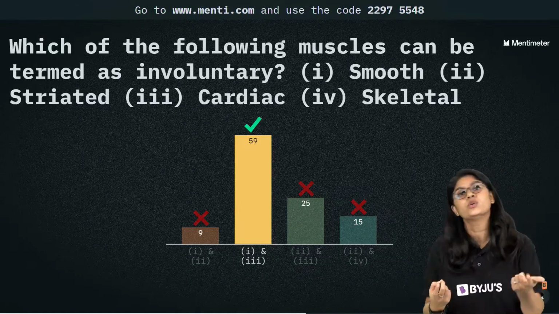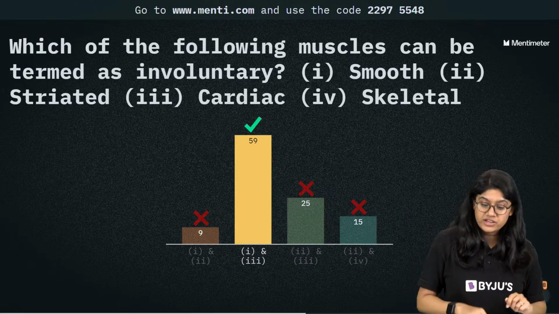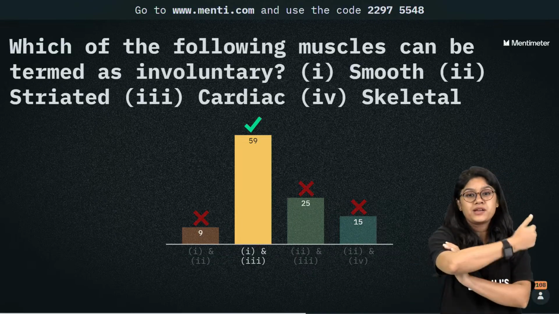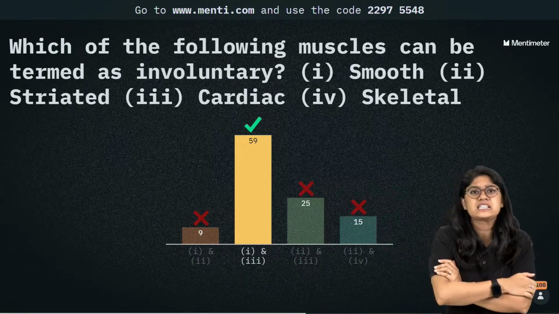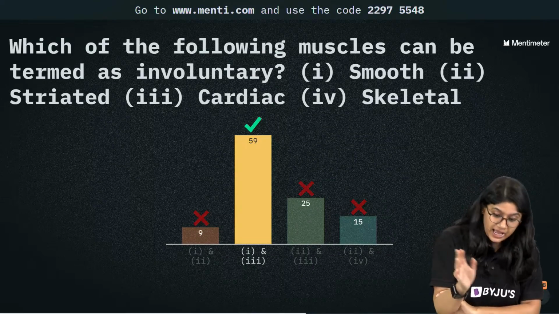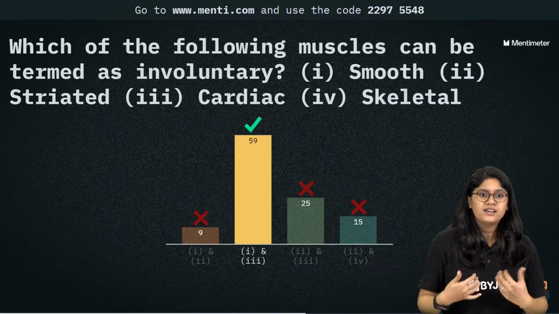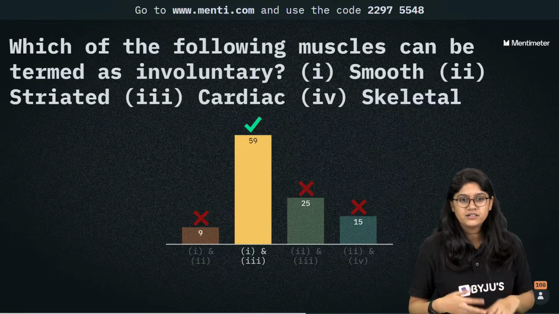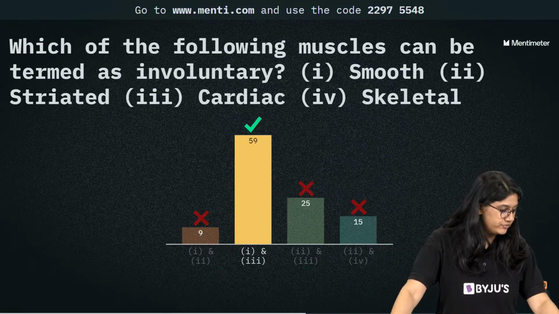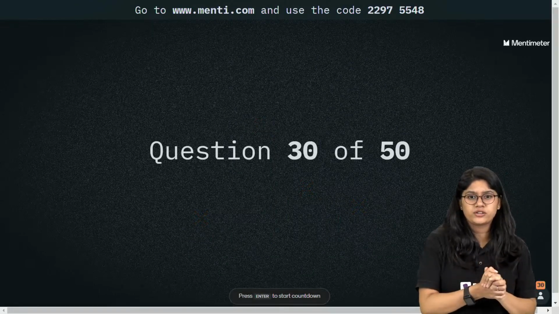our control, right? You and I cannot control the activity of these muscles. Whereas the skeletal and the striated muscles are voluntary muscles that are present in our arms and legs, and we can easily control them. Cardiac muscles are there in the heart, and of course the smooth muscles are the involuntary muscles that we have in different parts of our body, like in organs, right? In the intestine, smooth muscles. Very good, everyone. Okay, 59 of you have voted for it.